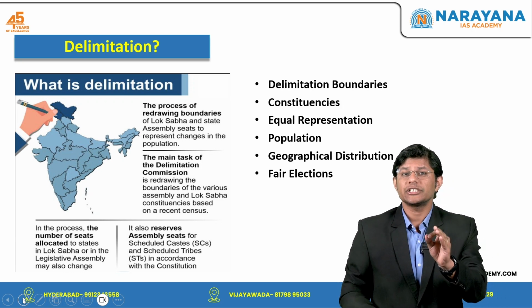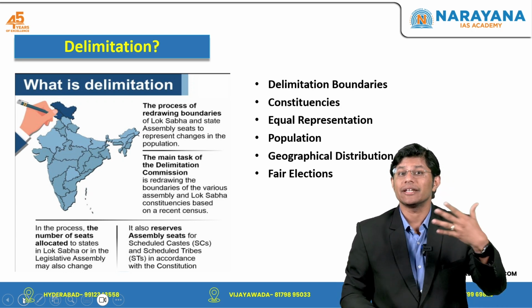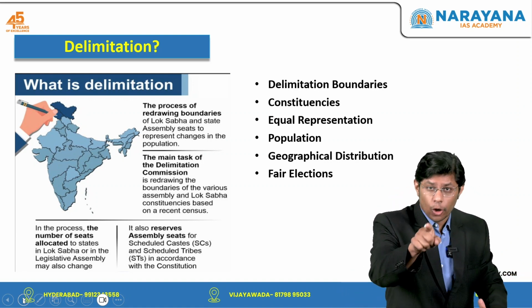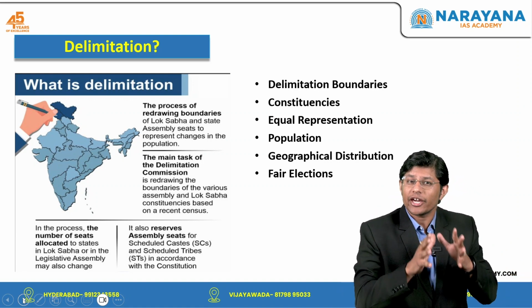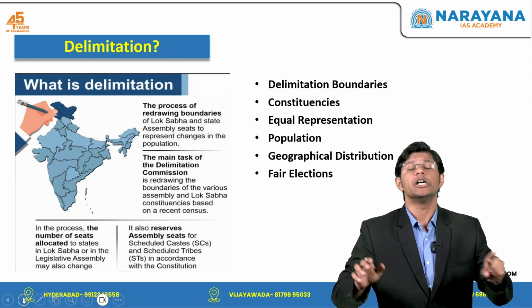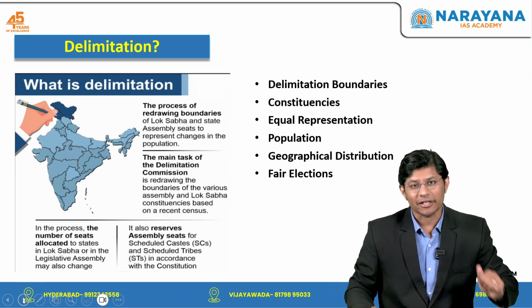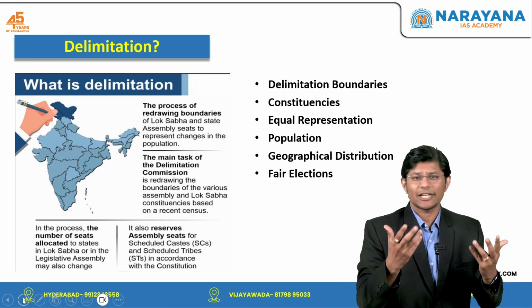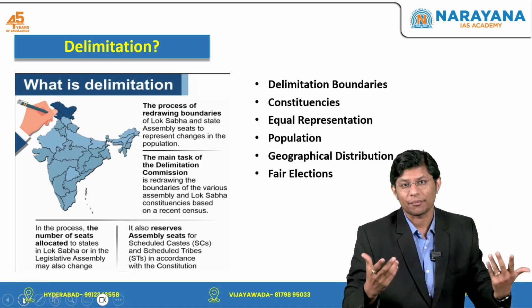So, delimitation is done to ensure equal representation for equal segments of the population and also to maintain fair geographical distribution so that no political party has an undue advantage in elections. Let us try to understand this with an example.